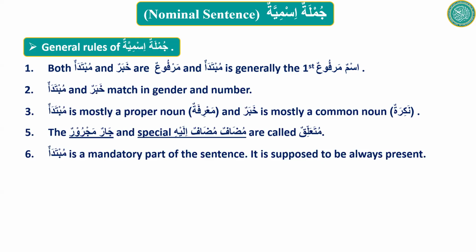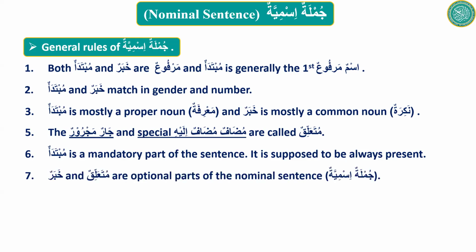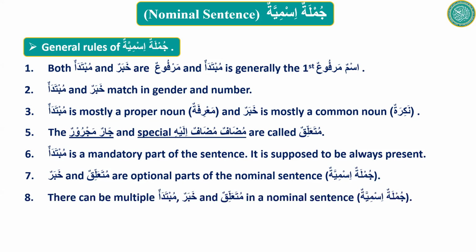Mubtada is a mandatory part. Most of the time it has to be present. And khabar may or may not be present. Muta'alliq may or may not be present. So they are optional parts. There can be multiple mubtada, multiple khabar, and multiple muta'alliq in a nominal sentence, in a jumla ismiya. So these are the 8 rules regarding Jumla Ismiya.